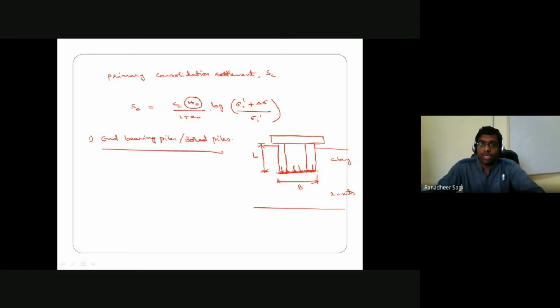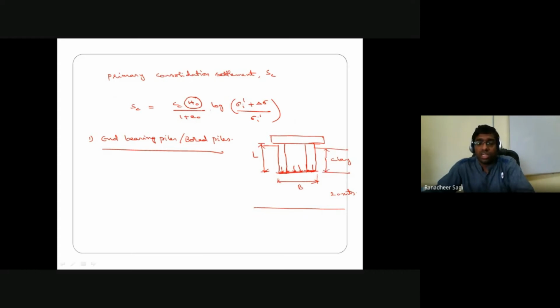Now, what does it mean? It means that the load transfer from the piles is happening typically only from the bottom of the piles, not above, and not in the region of the clay strata which is above the tip of the pile. So consolidation settlement is not expected to happen in the soil layer existing over this much depth.